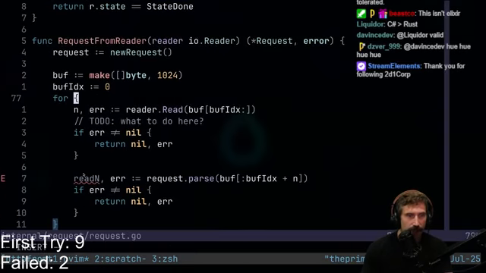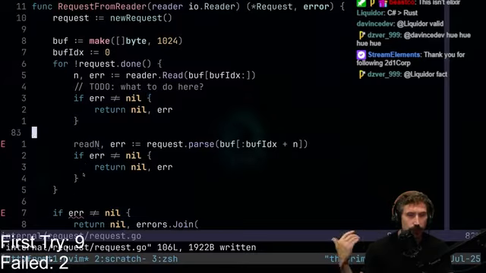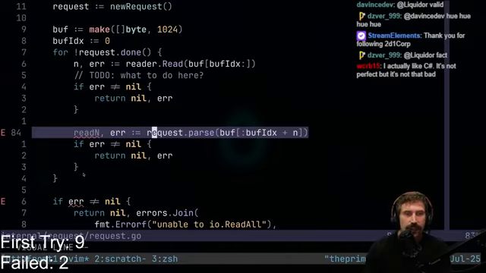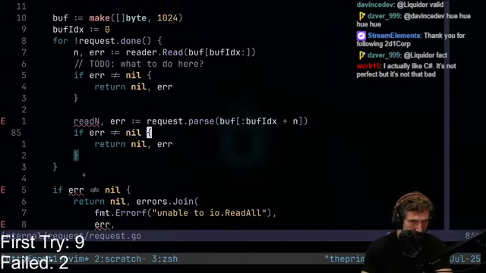And then we'll go like this: while not request done. There we go. We're just going to keep on reading while the request is not done. Pretty straightforward. Now, this readN, we obviously have to do something with that. That shouldn't be too hard.